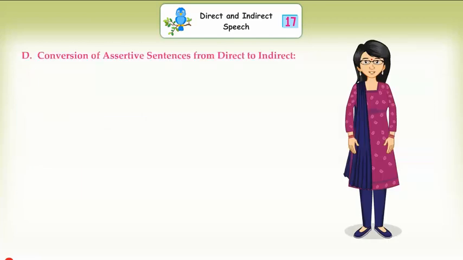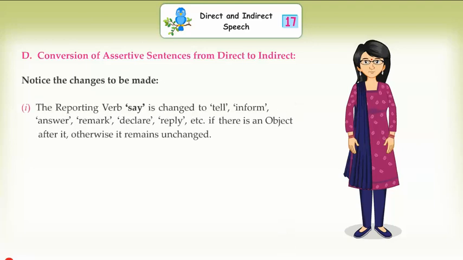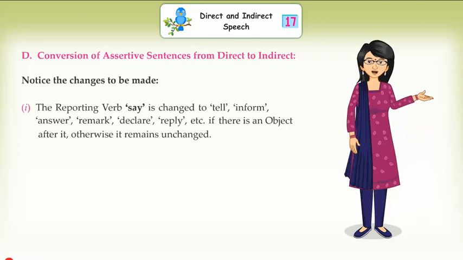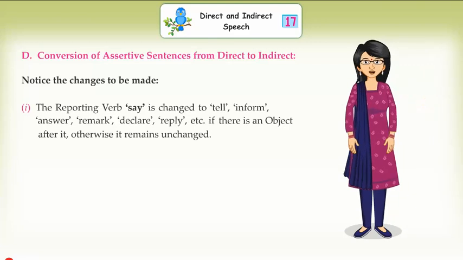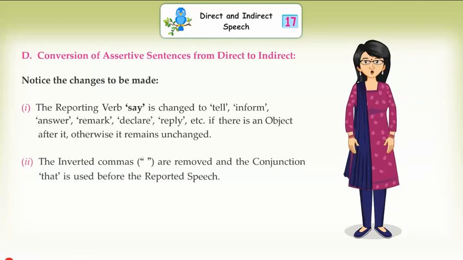D. Conversion of assertive sentences from direct to indirect. Notice the changes to be made. 1. The reporting verb say is changed to tell, inform, answer, remark, declare, reply, etc. if there is an object after it, otherwise it remains unchanged. 2.